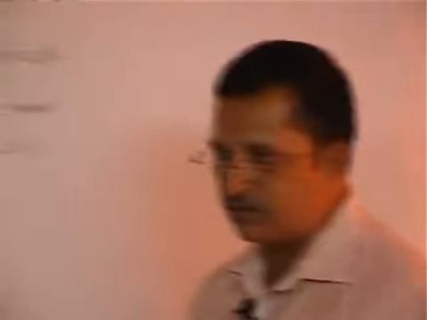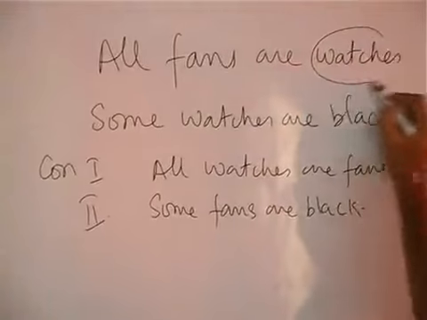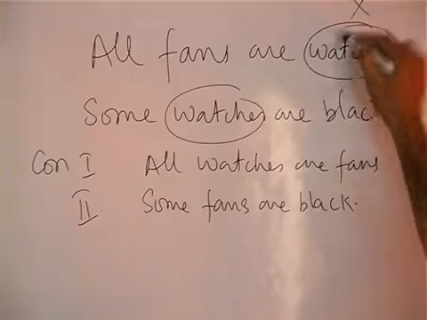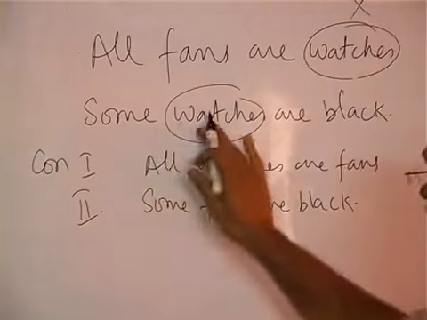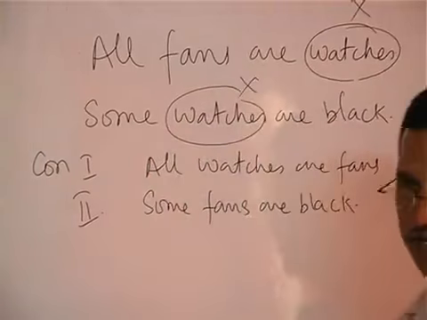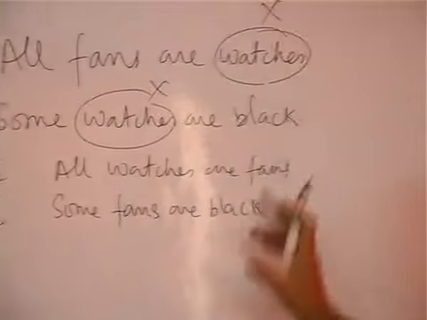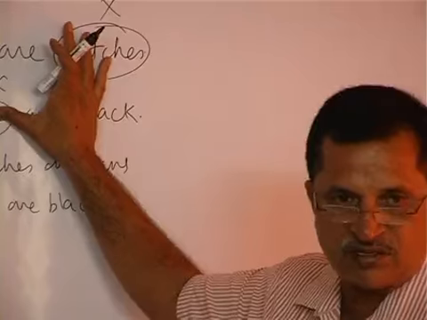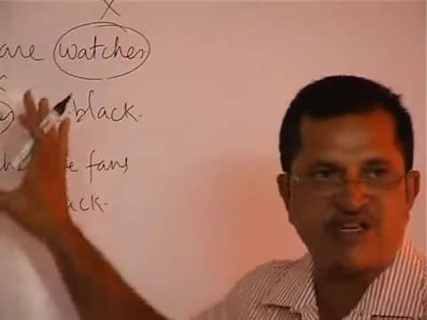What is said? The middle term should be distributed at least once. What is the middle term here? Watches. All S is P, watches is not distributed. Some S is P, watches are not distributed. So, the middle term is not distributed even at least once, then the conclusion cannot follow, means the direct conclusion cannot follow.